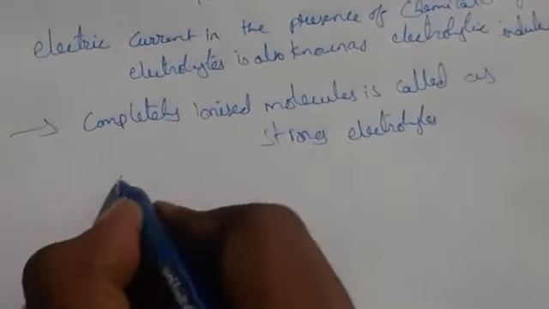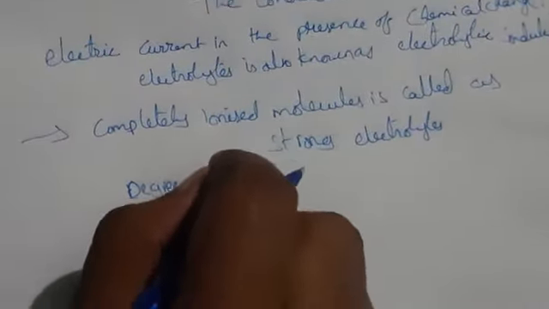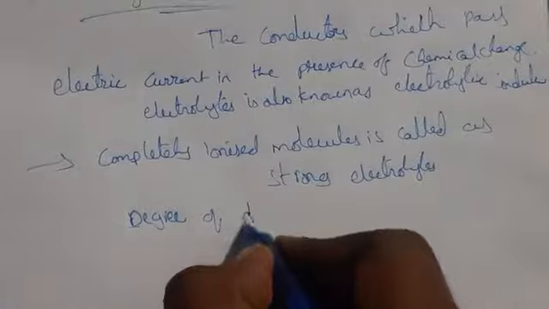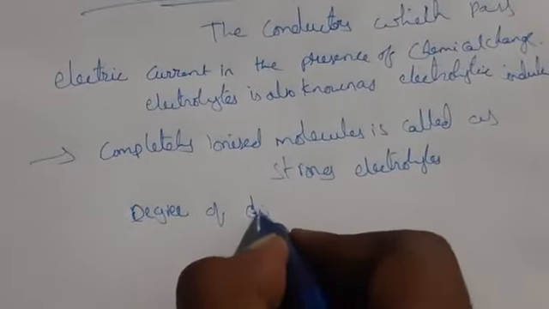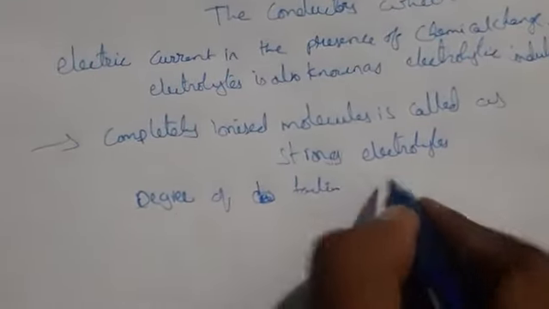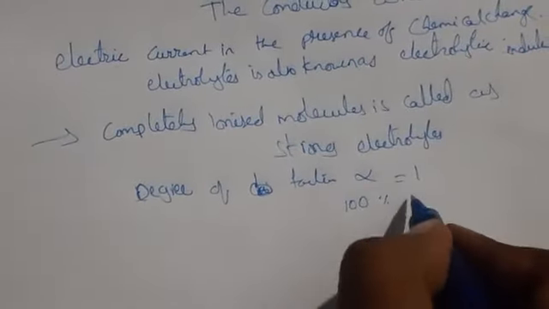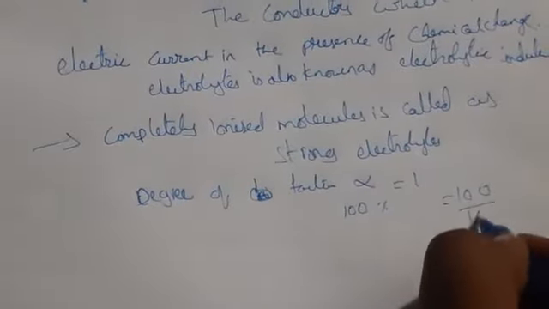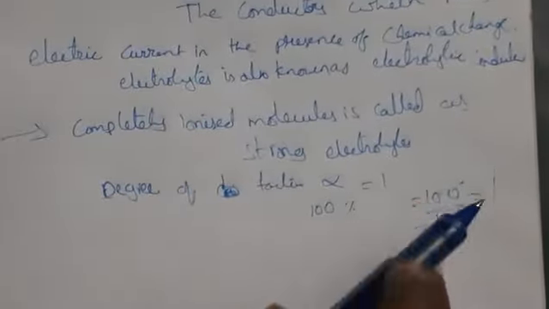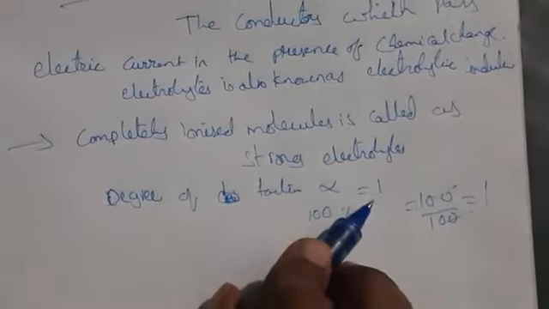For example, degree of dissociation. In the previous class we discussed the abnormal behavior of the van 't Hoff factor. The degree of dissociation, indicated by alpha, will be 1. Why? Because if 100% is ionizing, that is 100 by 100, it gets cancelled and we get 1. Because it is strongly electrolyzed, for completely ionized molecules the alpha value will be 1.